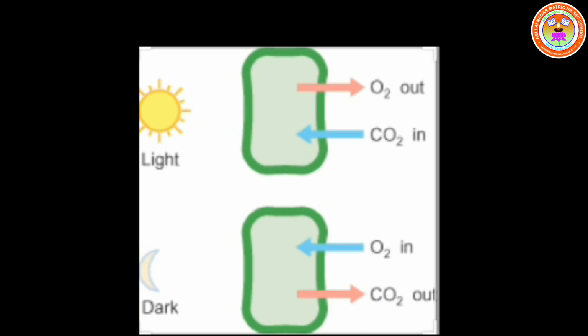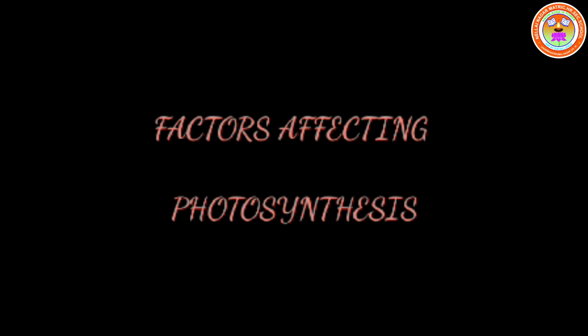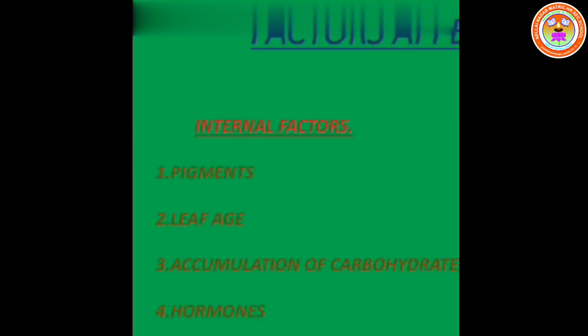Let me see the factors affecting photosynthesis. Internal factors and external factors affect the rate of photosynthesis. What are the internal factors which affect the rate of photosynthesis? Pigments, leaf age, accumulation of carbohydrate, hormones.